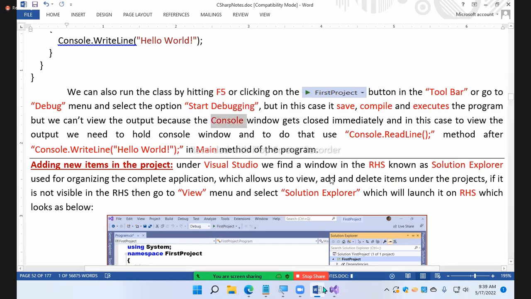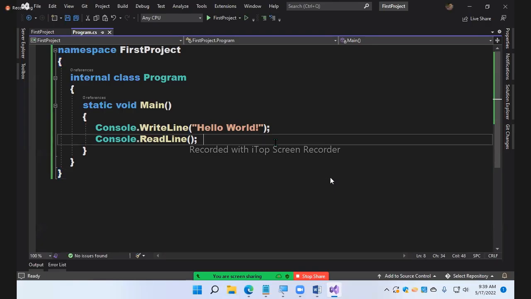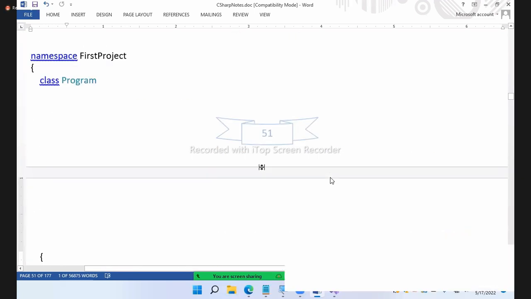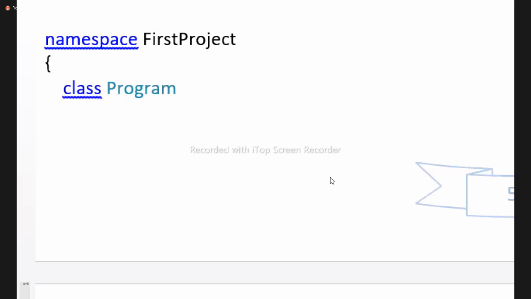Fine. Are you clear till now? Yes or not? Okay. Now, if you notice the code here, I did not write internal. Did you notice? Even if I don't write it, no problem, the default is internal only.